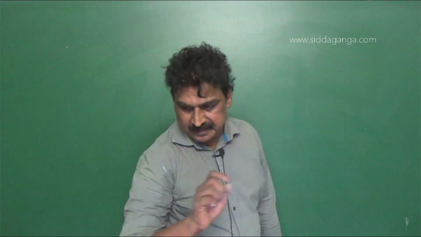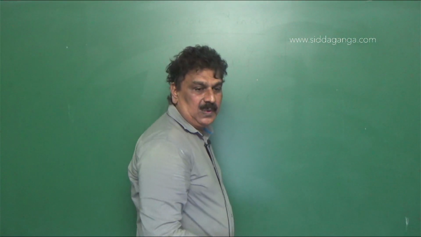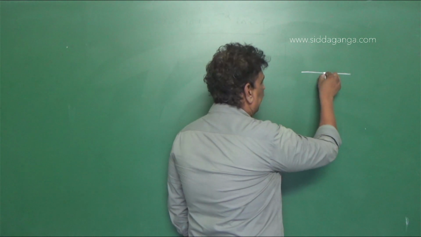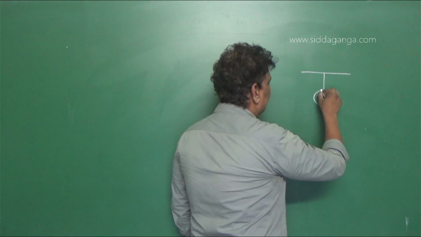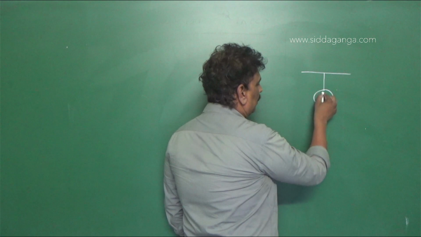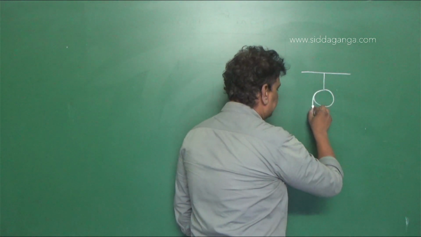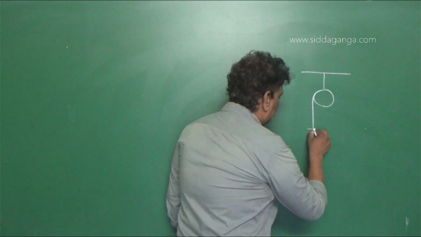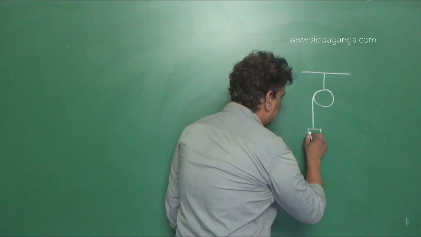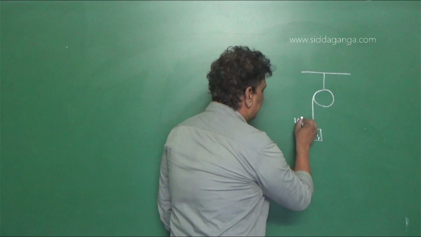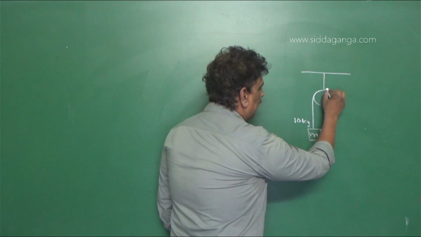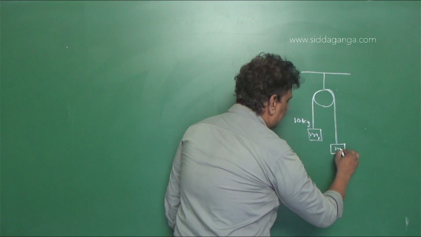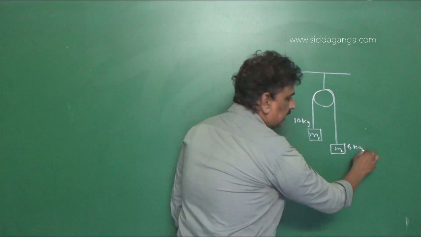Now, we have a frictionless pulley over which a string is passed. Mass M1 is 10 kg and mass M2 is 6 kg.